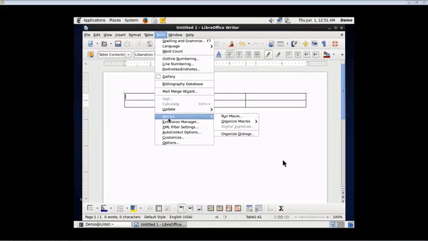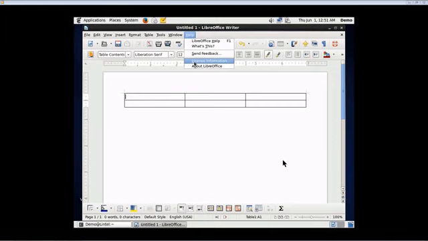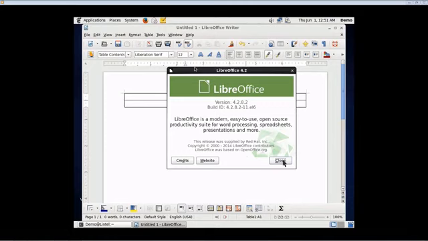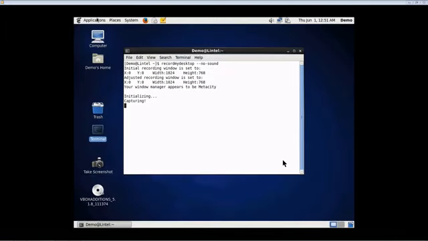Macros can be created. Macros are small programs, or let us say tasks that can be automated. And there is good help available online. We can download the extensive help of LibreOffice. It is in the form of a book and you can learn by yourself. So, this is about LibreOffice Writer.